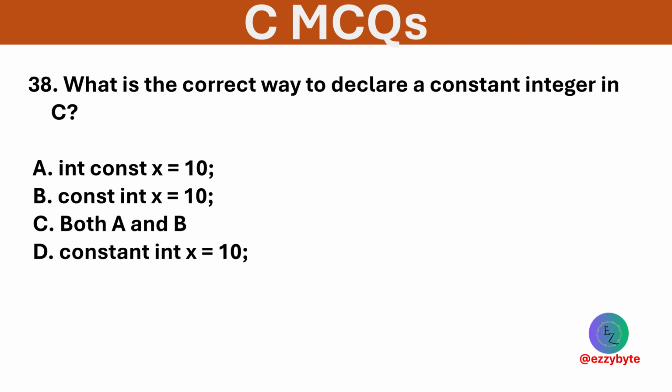What is the correct way to declare a constant integer in C? Options are given below, and option C is correct. Both A and B are correct ways to declare a constant integer.